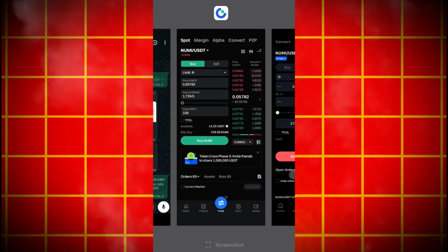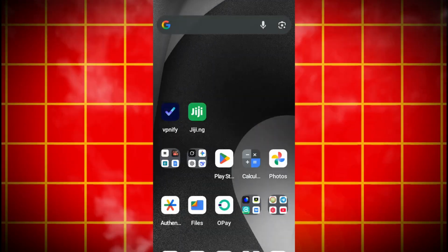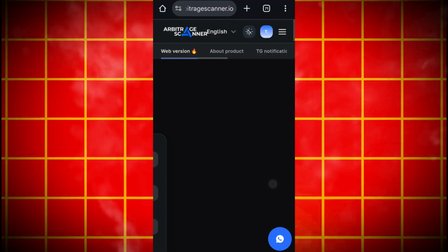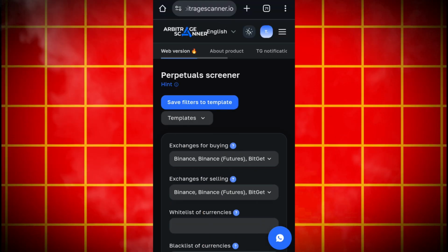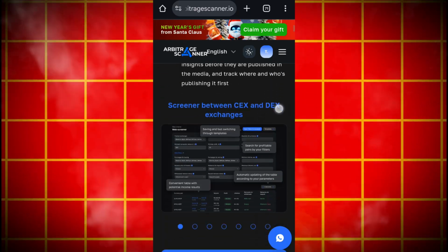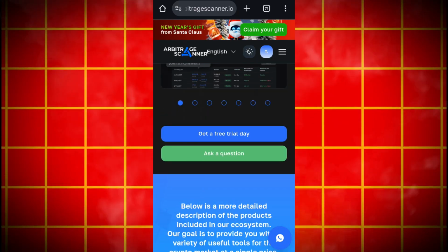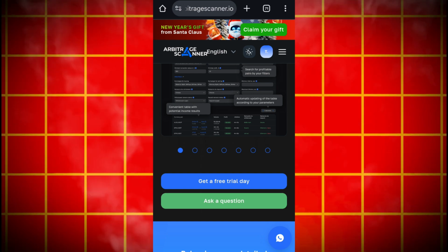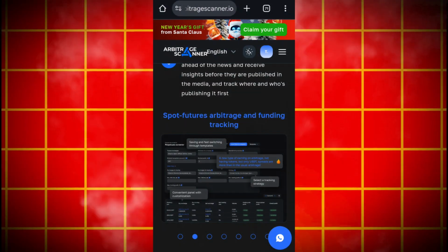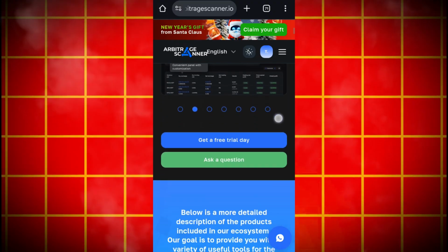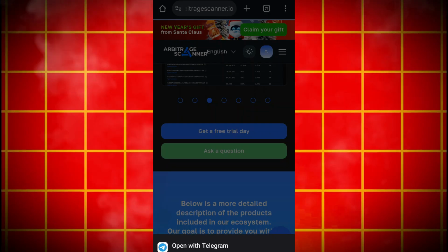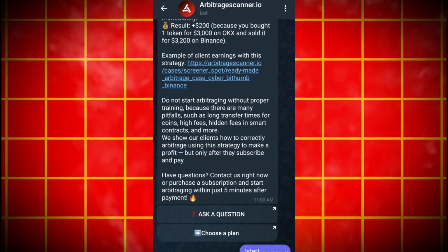Now let me begin and show you step by step. Just go straight to your arbitrage scanner. Here is your arbitrage scanner right now. The arbitrage scanner looks just like this. You just have to sign up on this arbitrage scanner. The link will be in the video description. You can get a free trial on a daily basis if you use my link. Then you can contact their customer support just by clicking on get free trial. When you click on it, you will be directed to join that Telegram handle, and then you follow the process.